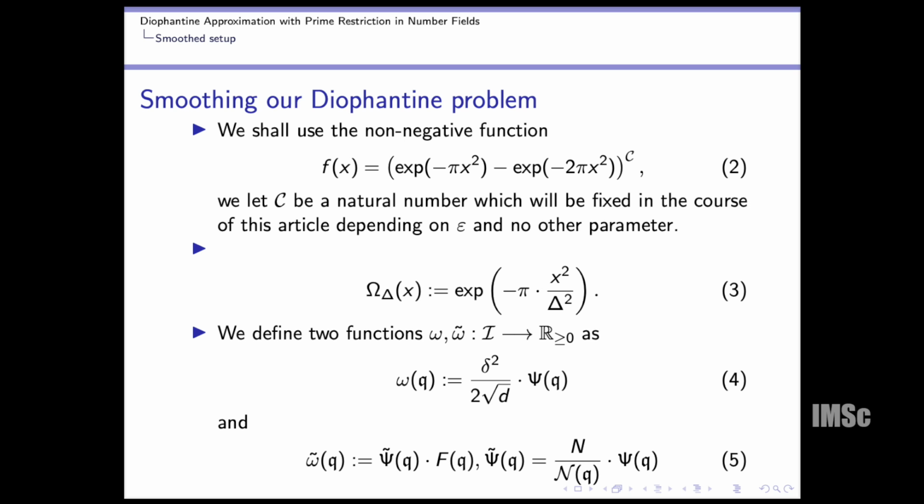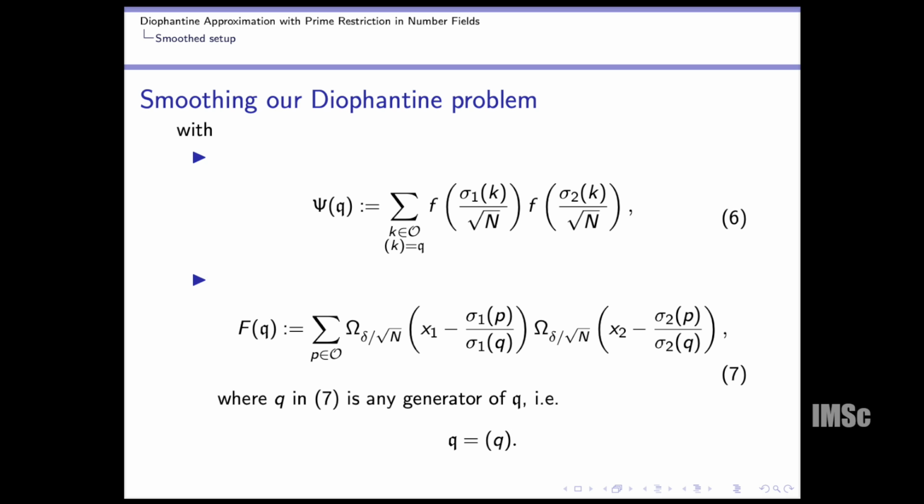So this omega of q, on ideals, is delta squared divided by 2 square root of d times psi of q, and omega tilde of q is equal to psi tilde of q times f of q, where psi is this function, and f of q is this function, a summation where p runs over all the elements of the ring of integers, and omega is basically a Gaussian.